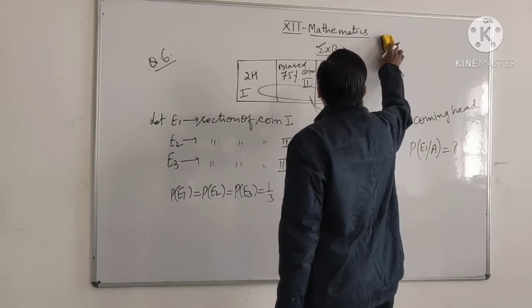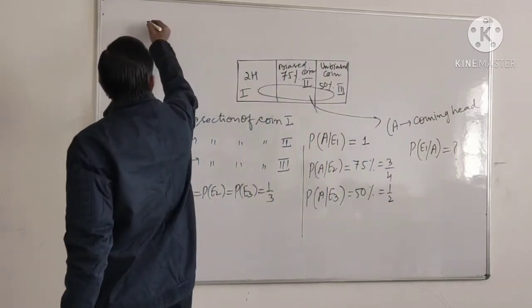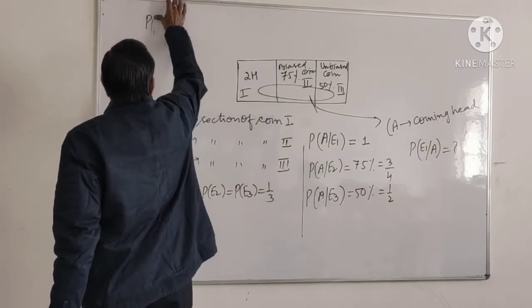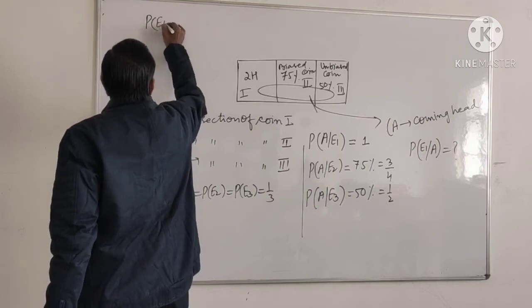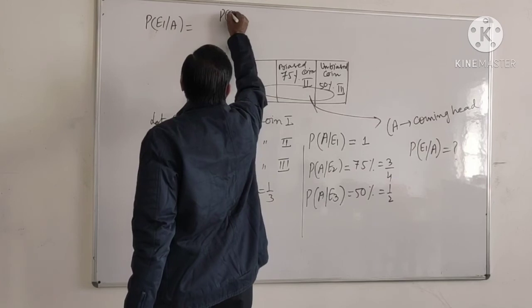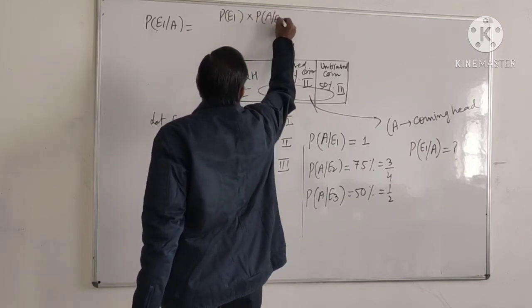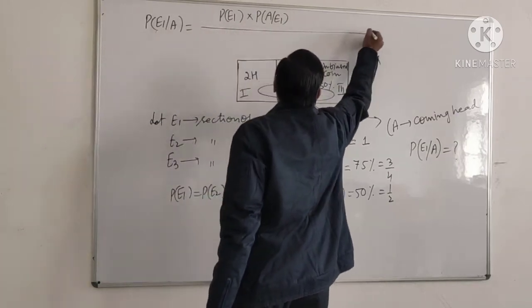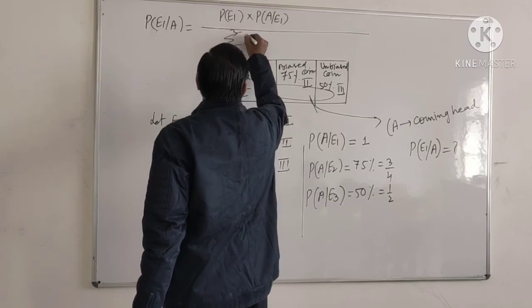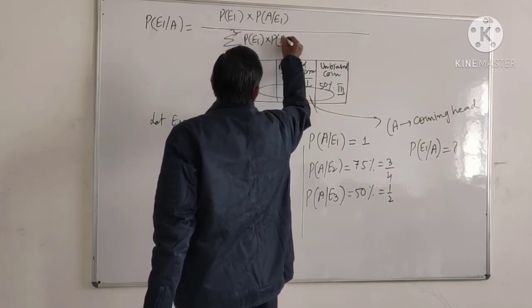The formula for this: P(E1|A) is P(E1) into P(A|E1) upon the sum over i equal to 1 to 3 of P(Ei) into P(A|Ei).